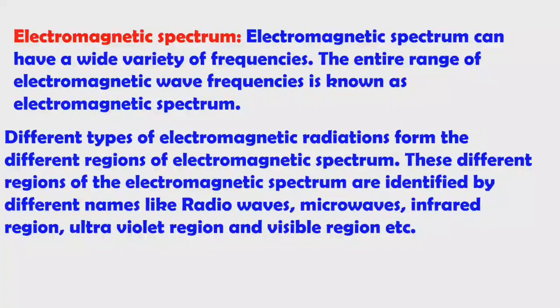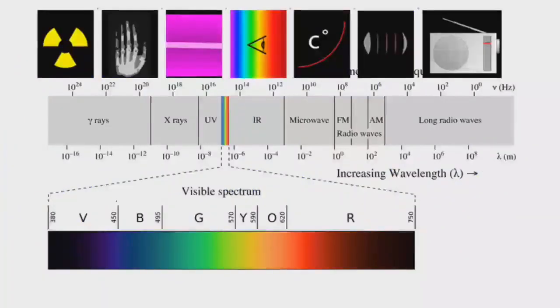Different types of electromagnetic radiation form the different regions of the electromagnetic spectrum. Already we discussed there are different types of electromagnetic radiation: gamma rays, ultraviolet rays, IR radiations, radio waves, and visible light. They form different regions of the electromagnetic spectrum. Here we can see the different types of electromagnetic waves: gamma rays, X-rays, ultraviolet rays, infrared radiation, microwaves, radio waves.